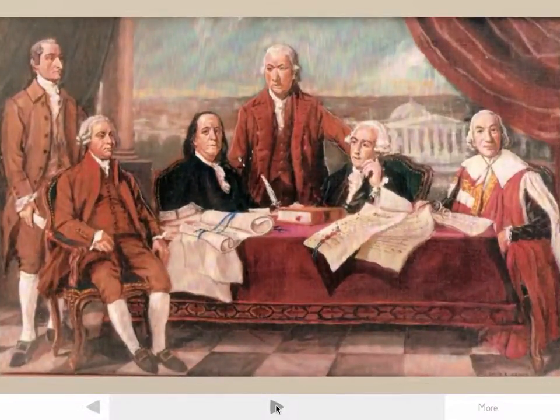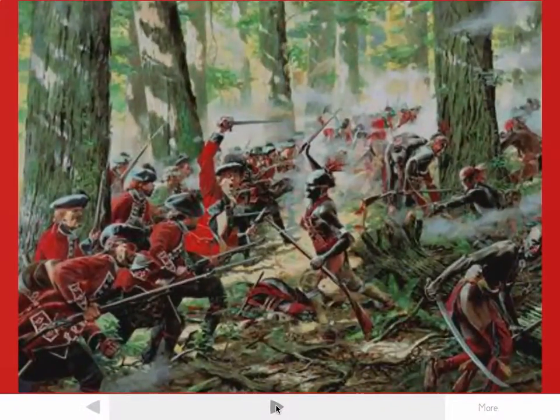Section 2: Turmoil over taxation. In the 1760s, the British entered a new war. Native Americans, led by Pontiac, made war on the British. England won and made the Proclamation of 1763 to ensure no more hostilities with natives.